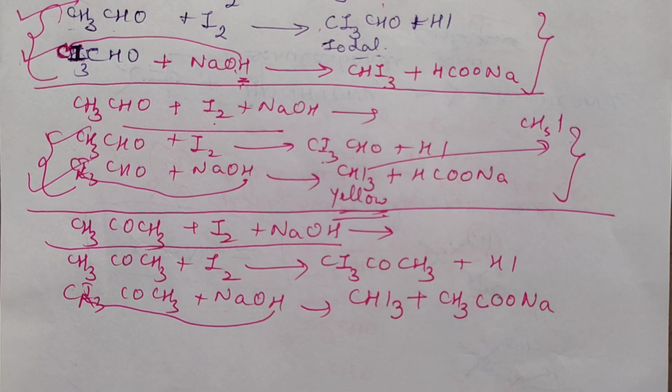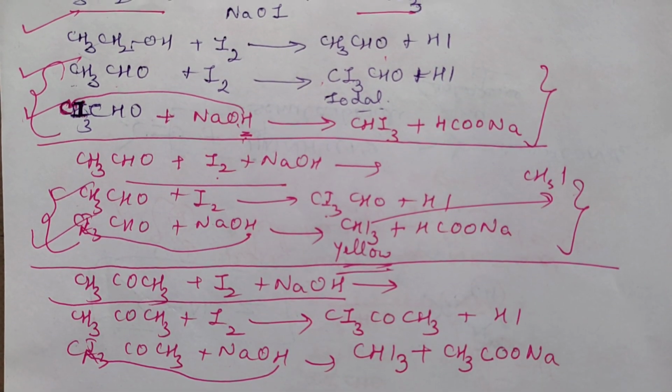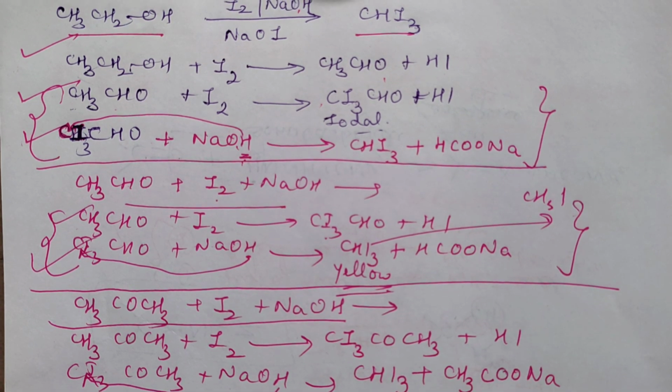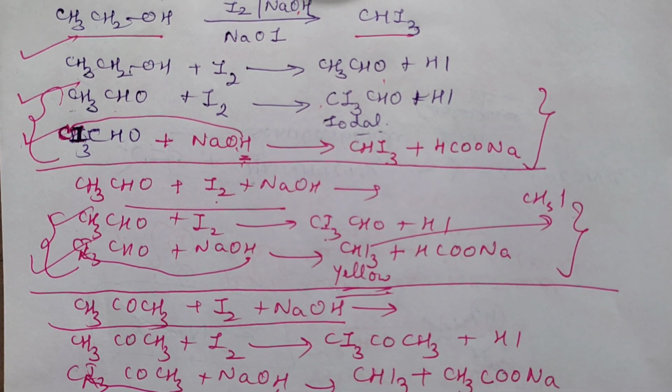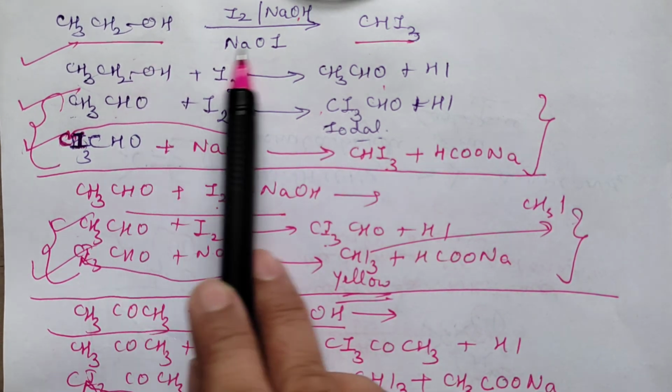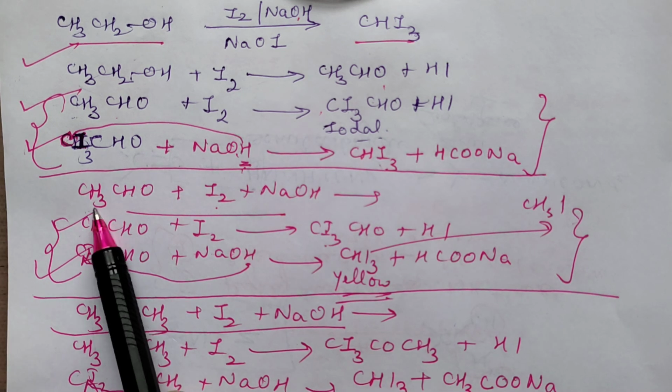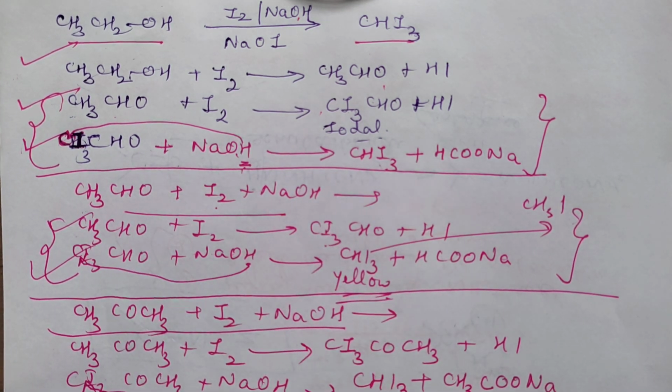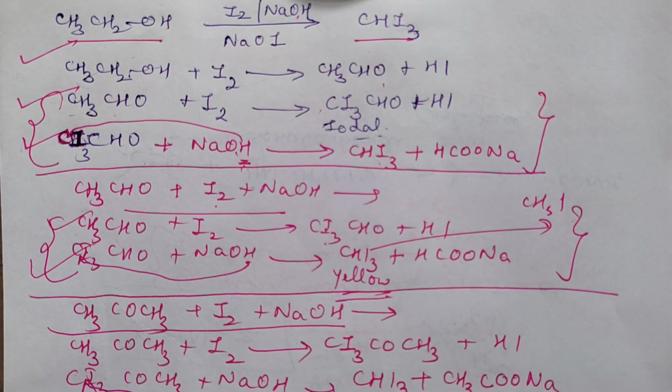Please pause it in between and note down. What I am showing you here as of now is including all. You can manage it. This is with alcohol, you are getting iodoform; with acetaldehyde, iodoform; with acetone, iodoform. So these questions are very important in distinguishing between compounds. So in the beginning, I told you which ones will give a positive iodoform test. Please practice that well and please share it with your friends.